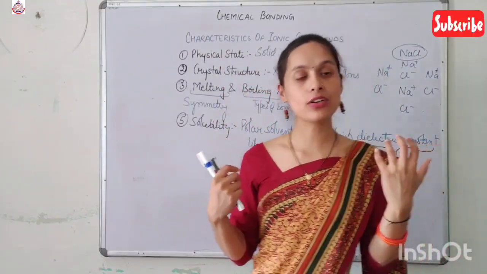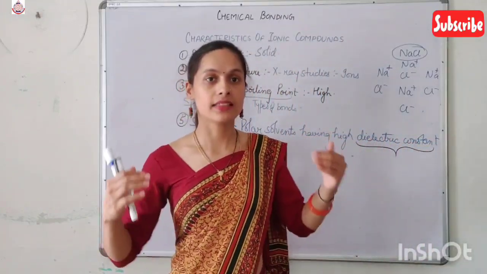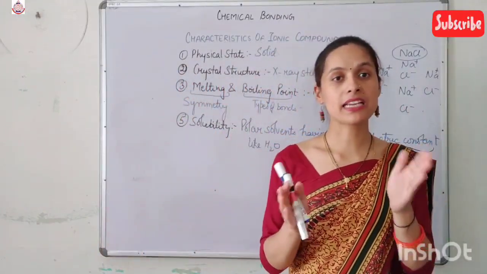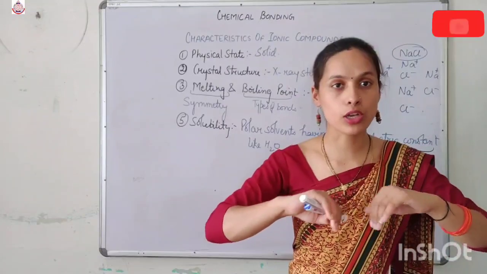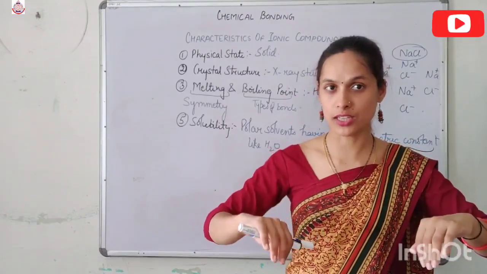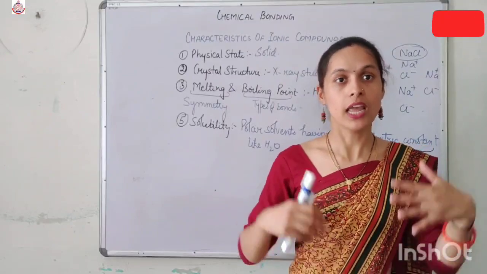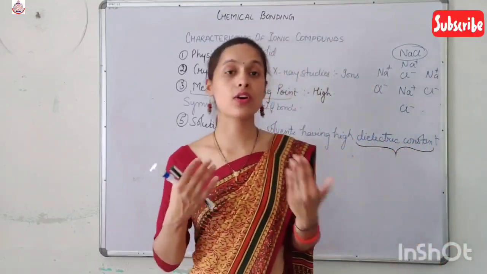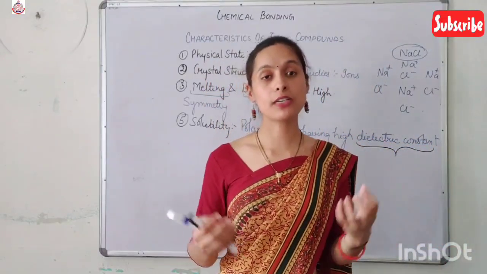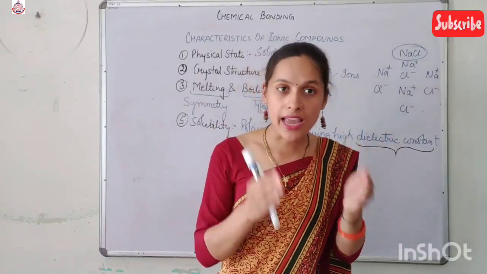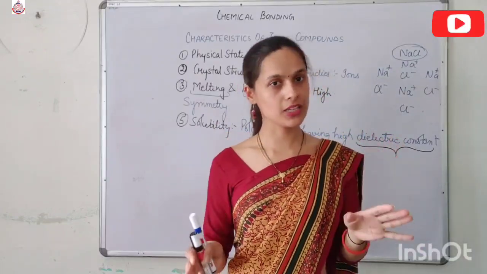So if the dielectric constant is very high, the solvent particles are capable of keeping the solute ions away from each other. But if it is very low, the solvent molecules are not able to keep the ions of the solute apart.